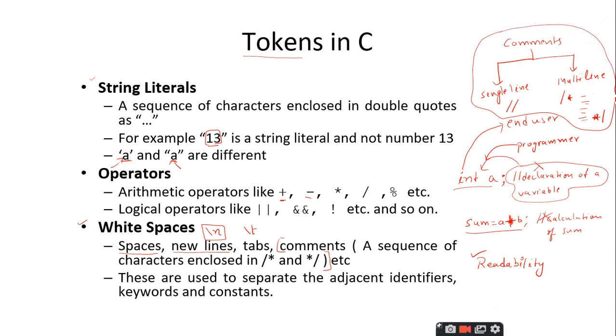What is the use of these comments? What happens when the compiler sees these two forward slashes, or if the compiler sees this forward slash and a star followed by star and forward slash, is that the compiler will simply ignore the compilation of this part. So whenever the compiler sees this one, it will simply ignore this part up to that single line. Similarly, when the compiler sees these two forward slashes, it will ignore what is written after it. It is ignored. It is not compiled.